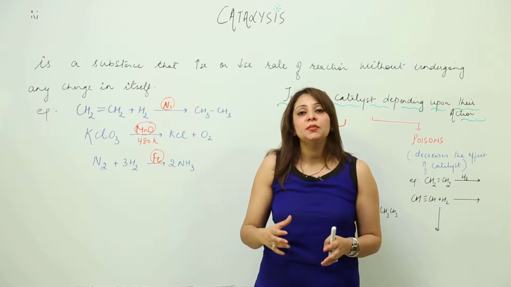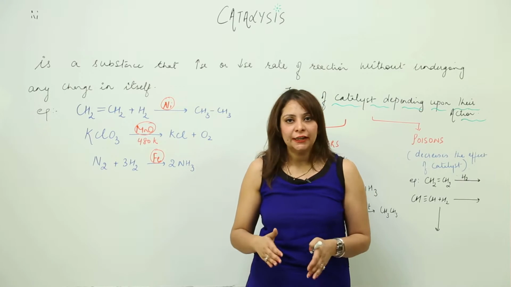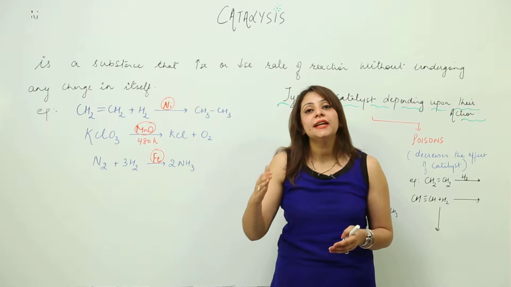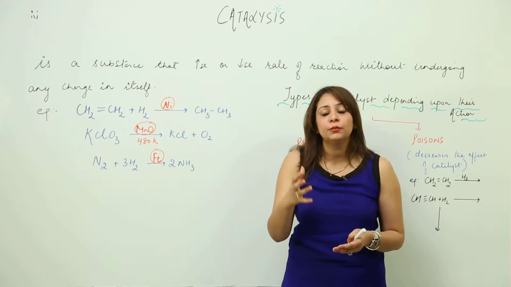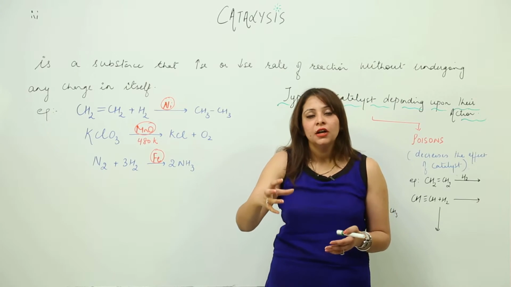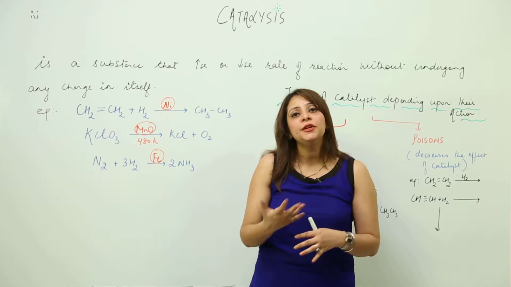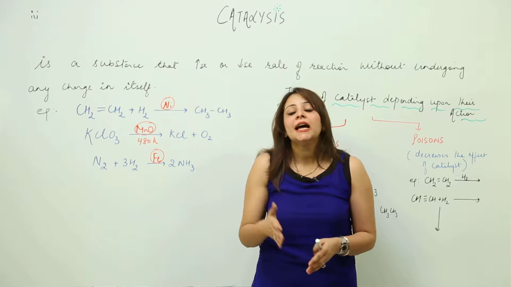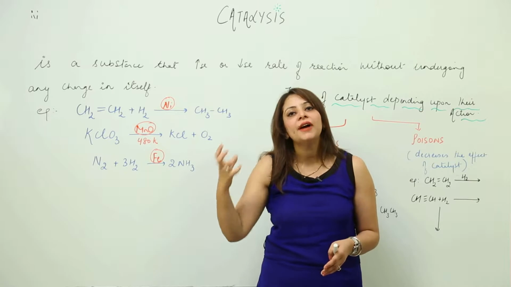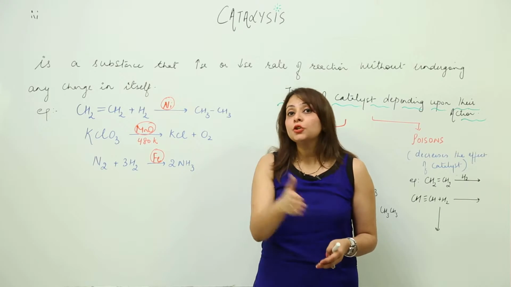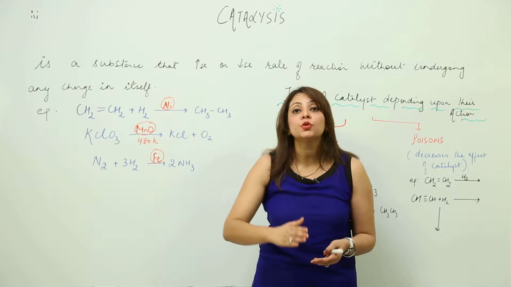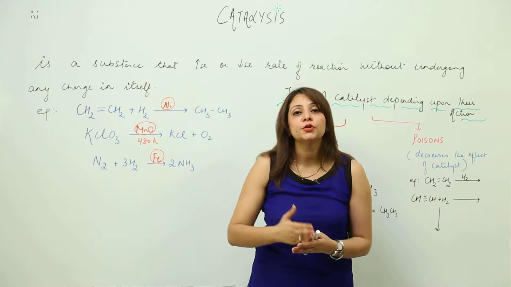The reason is that the catalyst is offering a surface for the reaction, and we know that when there is more surface area, more reactants are going to react on that surface. So what happens is that after the completion of reaction there is a possibility that the block is converted into a finely divided catalyst. But when we talk about the rate, definitely it is going to alter the rate.